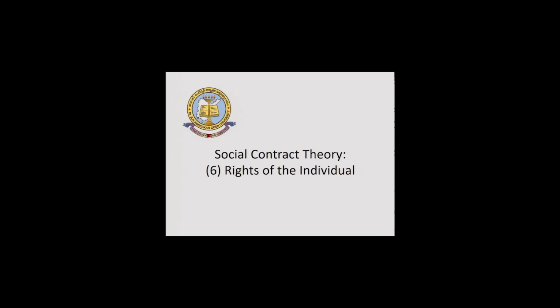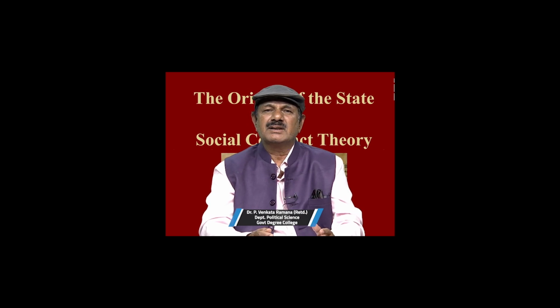According to Thomas Hobbes, whatever rights the king grants to the people, people should enjoy those rights. And whatever rights people were blessed with by the government, those rights only are the final rights. Besides this, Hobbes says people have the right to self-preservation.